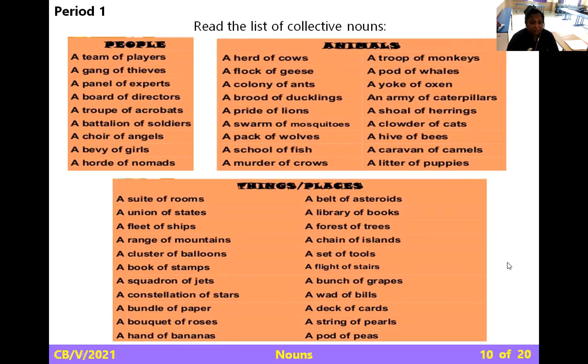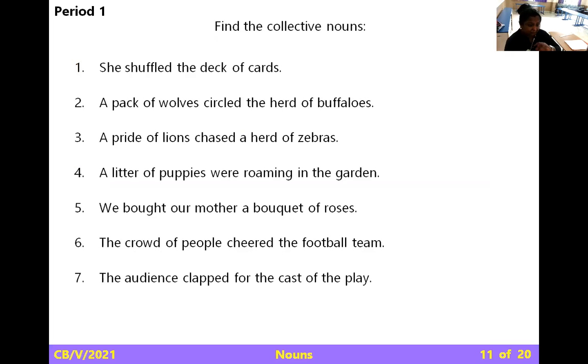Coming to the animals: a herd of cows, a flock of geese, a colony of ants, a pride of lions, a parliament of owls, a school of fish, a troop of monkeys, a pod of whales, and a suite of rooms, a union of states, a fleet of ships, a library of books, a chain of islands, a set of tools, a flight of stairs. This way we are grouping, and considering the group with one name. Too easy to recognize.